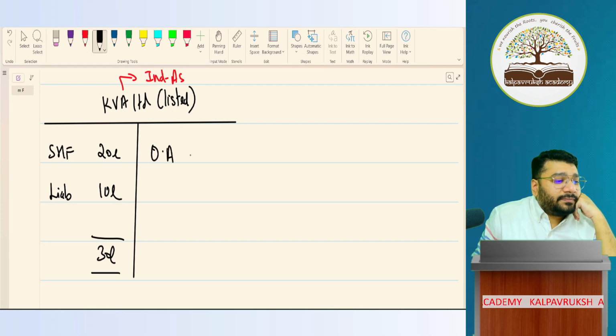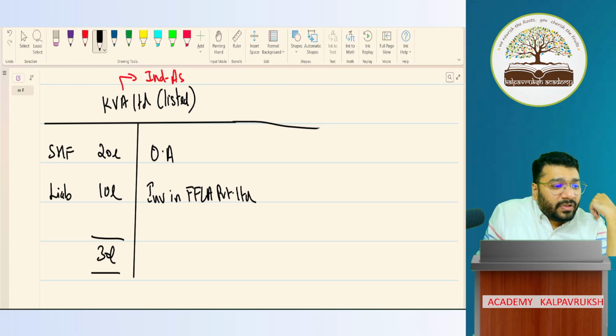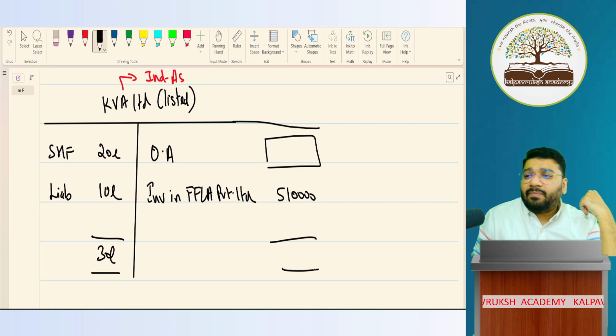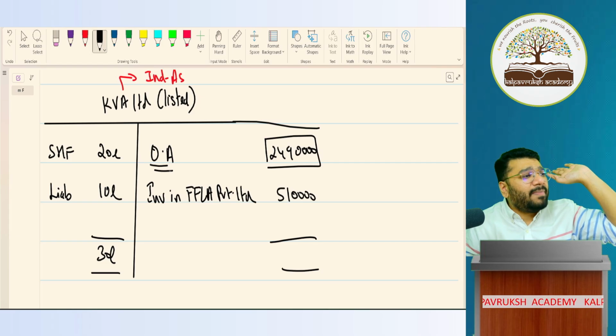Other assets and investment in FFLA Private Limited. We are investing in FFLA Private Limited 5,10,000. So what is the balance money? From 30 lakh, if I minus 5 lakh 10,000, what is the balance? 30 minus 5 is 25 lakh. 25 lakh minus 10,000 is 24 lakh 90,000, which is in the form of other assets: land, building, plant, machinery, debtors, cash, etc.